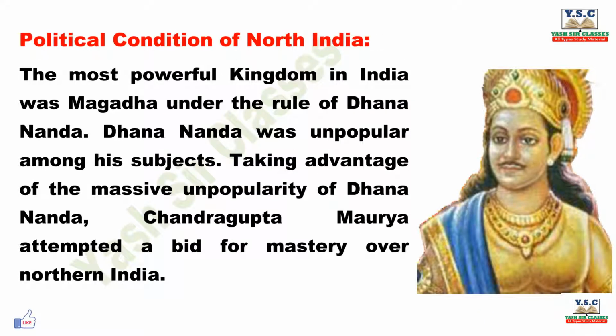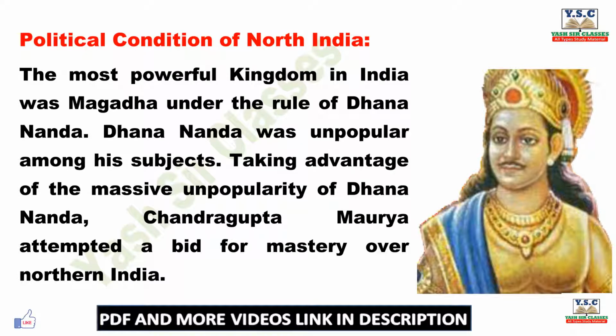Political condition of North India. The most powerful kingdom in India was Magadha under the rule of Dhanananda. Dhanananda was unpopular among his subjects. Taking advantage of the massive unpopularity of Dhanananda, Chandragupta Maurya attempted a bid for mastery over northern India.